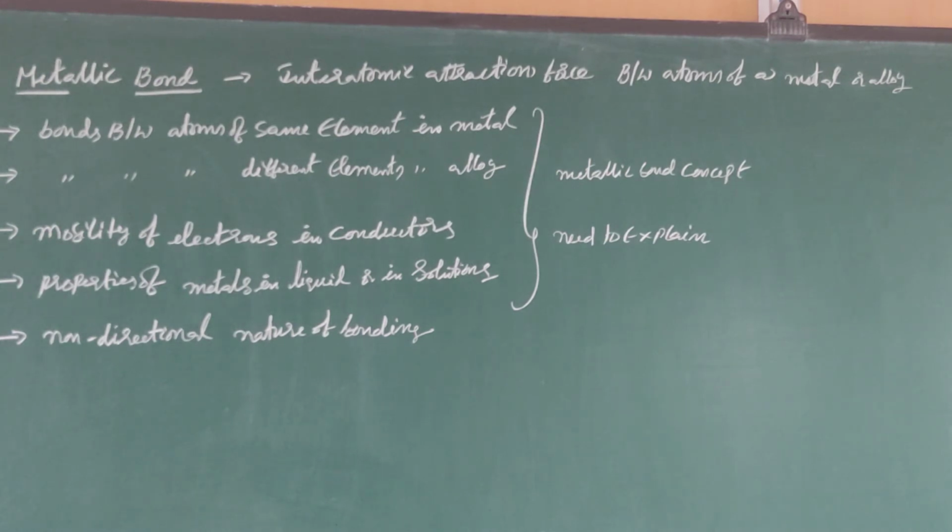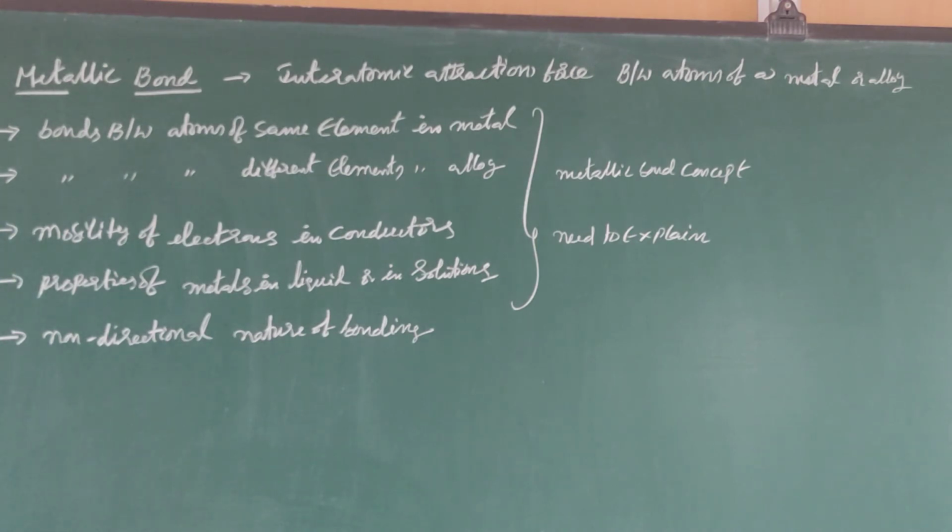Next one, metallic bond. The interatomic attraction force between atoms of a metal or alloy refers to metallic bond. If you observe these 5 points, the first one is bonds between atoms of the same element in a metal, because in a metal, similar type of atoms are there. What type of bonds exist between these atoms? Next one, in an alloy, different elements are there, so there may be some bonds between the atoms of different elements.